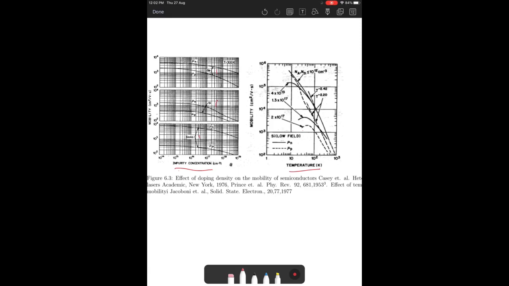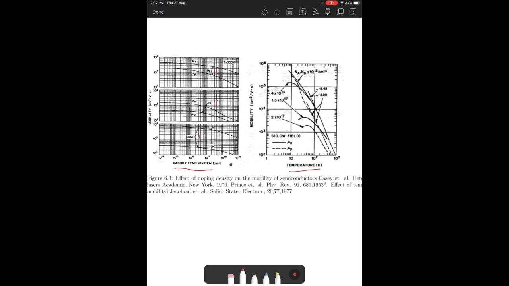You can see that the mobility of electrons and holes, mu n, mu p, all of them reduce as the impurity concentration increases. Right? We can see this sort of parabolic dispersion which we saw from the expression that we had. It's not precisely parabolic, it is 1 by x, right? So 1 by x kind of 1 by doping density kind of relationship.